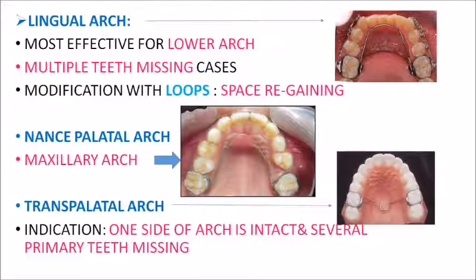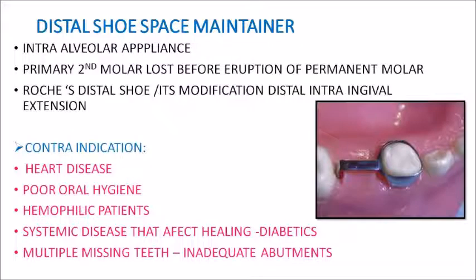So Nance palatal arch and your transpalatal arch, which is also called TPA, is given in your upper arch, whereas lingual arch is given in your lower arch. And lingual arch is indicated when multiple primary teeth are missing, whereas your TPA or transpalatal arch is indicated in the upper arch when one side is intact, whereas there is loss of teeth on the other side. Now distal shoe space maintainer.